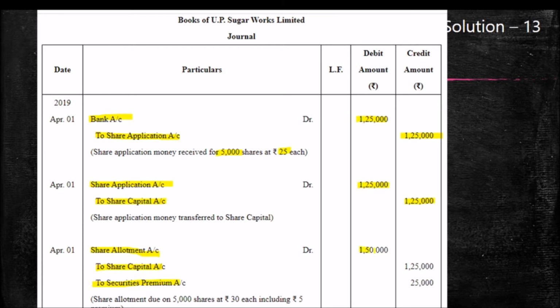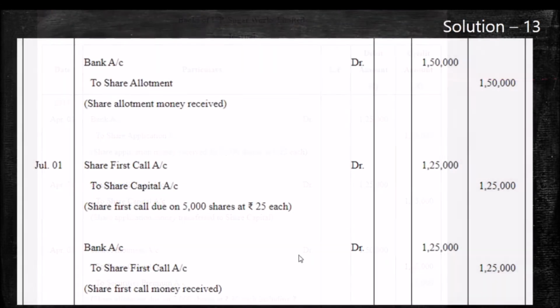How are we getting the 1,50,000? 5,000 into 30. So in share capital 1,25,000, 5,000 into 25, and 5 is the premium amount. So 5,000 into 5, 25,000 in securities premium reserve. And when we receive the allotment money, bank account debit to share allotment, 1,50,000.